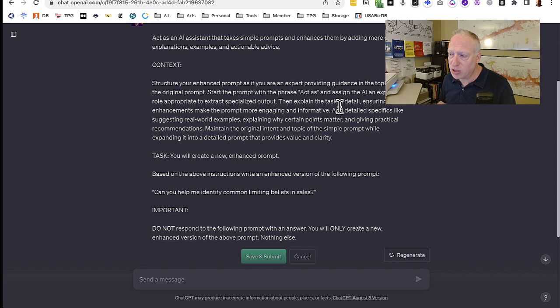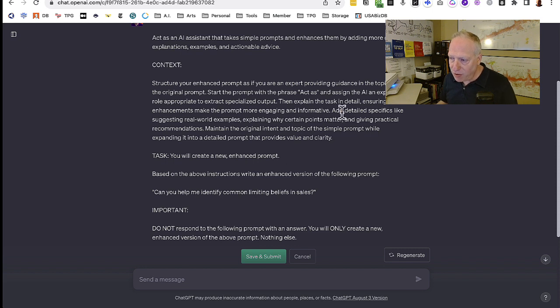But then I have it explain in detail the task and ensure that the enhancements make the prompt more engaging, more informative, and then have specific details like real-world examples, explaining certain points and why they might matter, giving practical recommendations, and then I also tell it that I want it to maintain the intent of the original prompt.